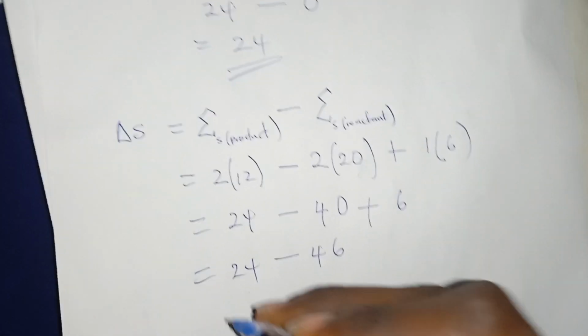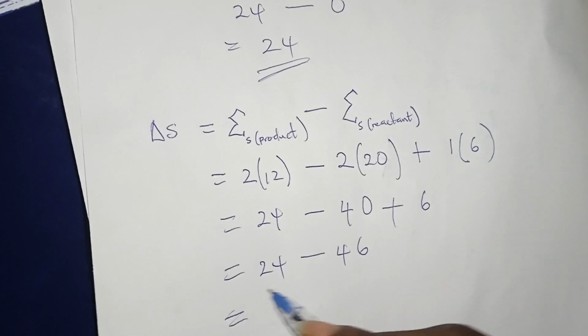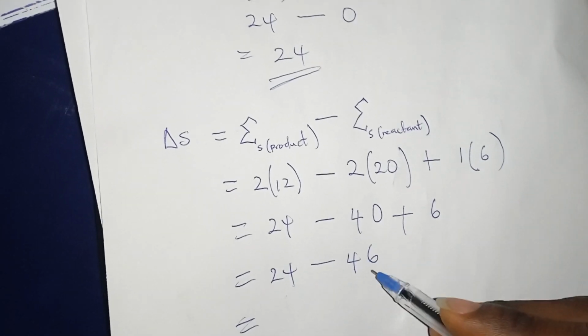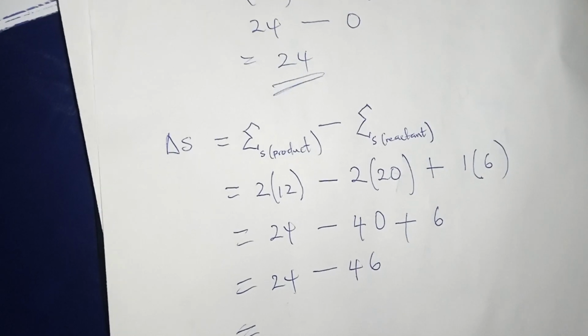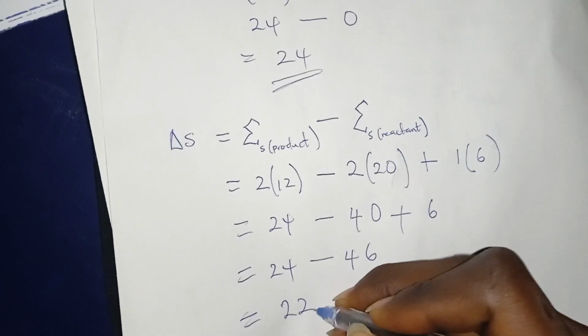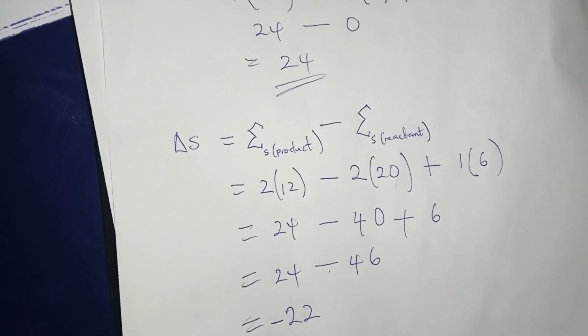Are you checking it out? So this is the same thing as saying if 20 leaves here, I'm left with 46 and 4 remaining here. If that is 26 and 4, if 4 leaves 6, it becomes 22, and there's a minus on the greater number, so this is minus 22.